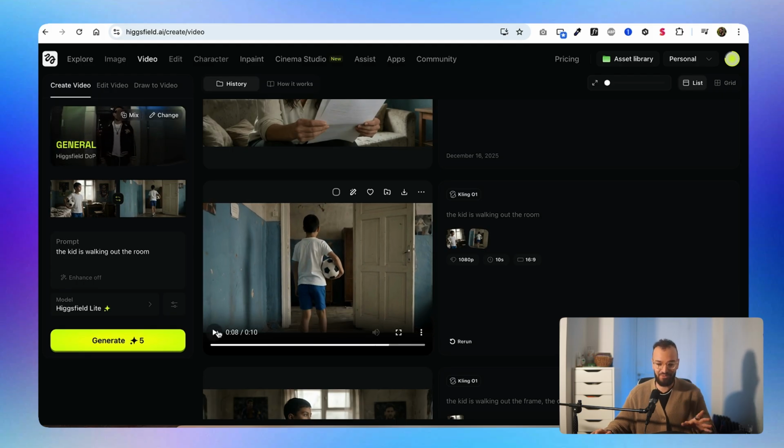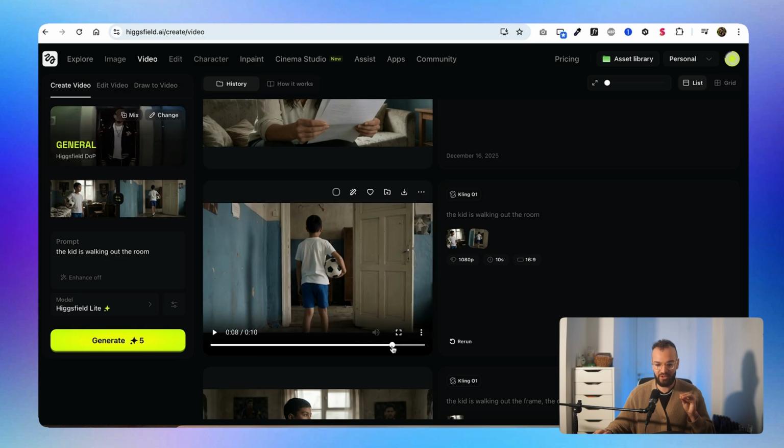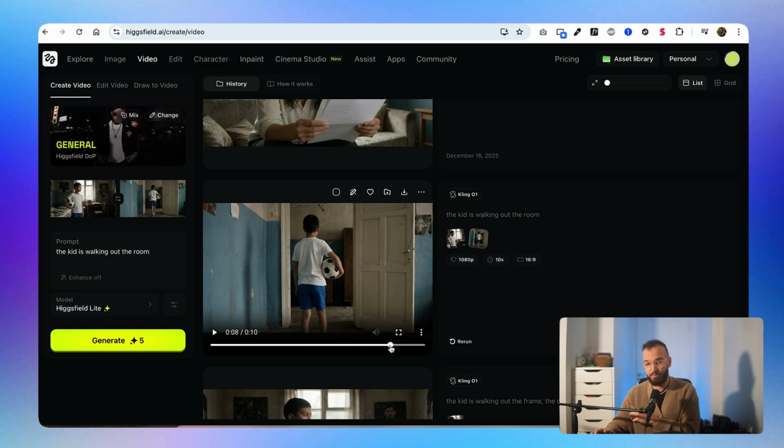So again, guys, this is not perfect. This is AI, but you can use the beginning here and you can use the end here. And that's what we're going to do in the editing part later on. That's where you need to be a bit creative and find ways to still use the generation that you've done by removing the AI parts which are not usable.